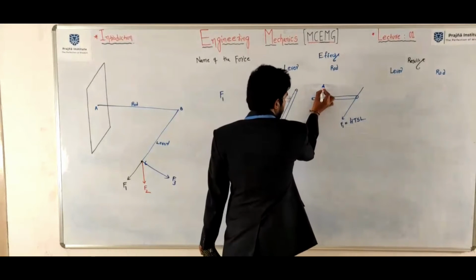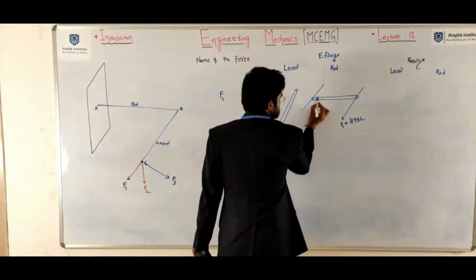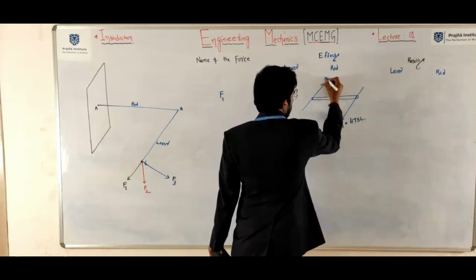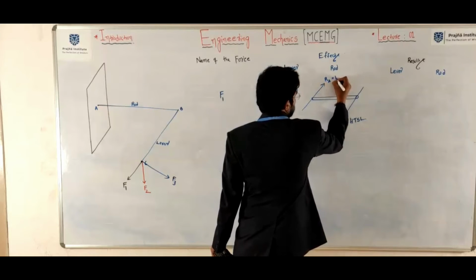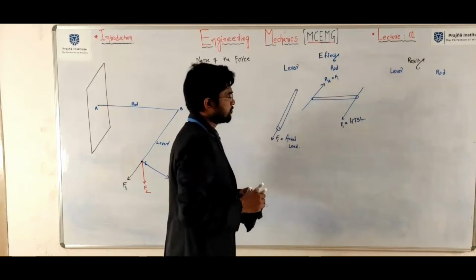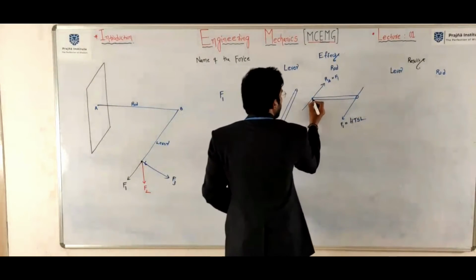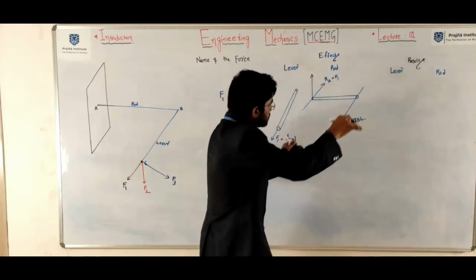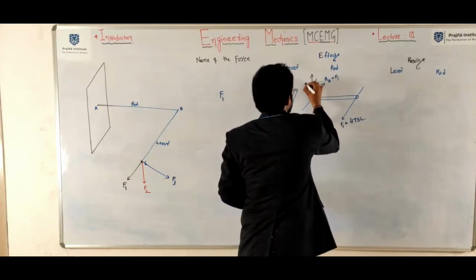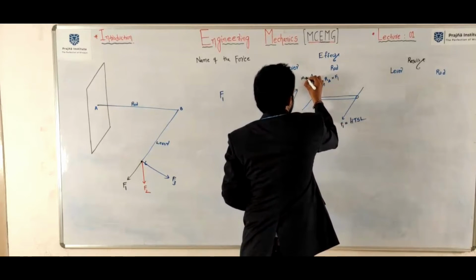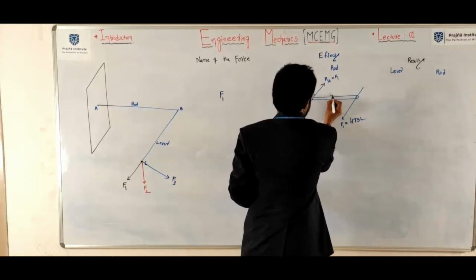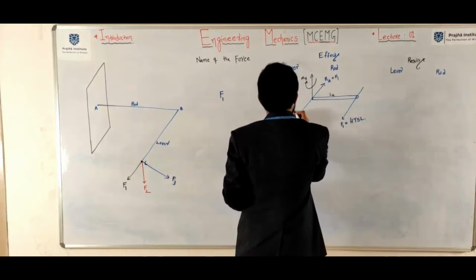So what is the reaction force here? This is the reaction force. Reaction force at A is nothing but F1. It will create a moment about this particular axis. Length of the rod, length of the lever.